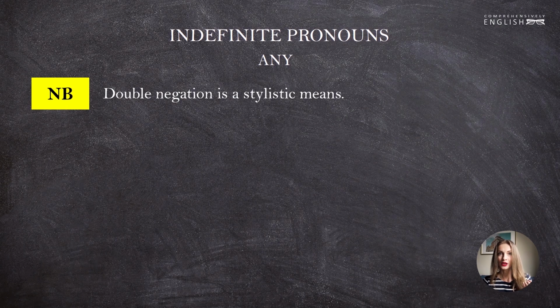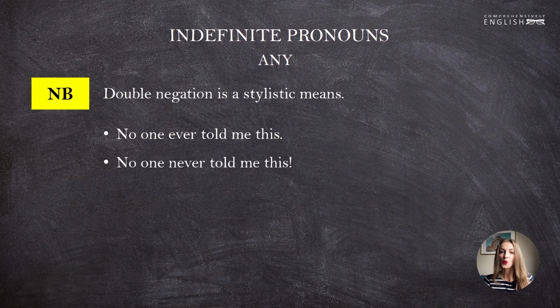For instance, we can say, "No one ever told me this." No one is already a negative component in this sentence, so that's why we use ever, not never. But you may also hear some people say, "No one never told me this!" I put an exclamation mark here to show you that this sentence in real speech will be a little bit of an exaggeration.